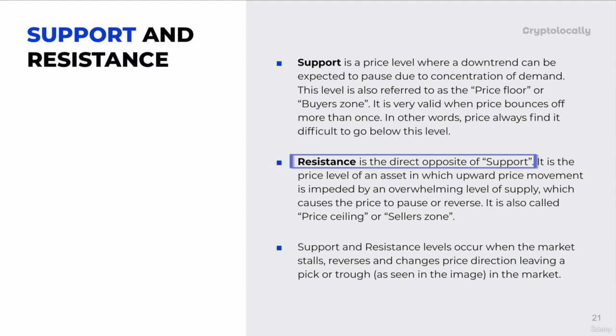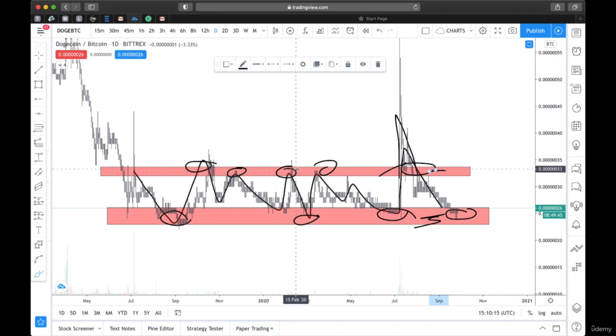So resistance is the direct opposite of support. As I said, in this scenario you can see that the resistance always pushes the price down, support pushes the price up. If support is concentration of demand, resistance will be concentration of supply, and once supply is higher than demand, price tends to drop. We already discussed the effect of supply and demand on price. So when supply is more than demand, price drops, and that's the resistance level. When demand is higher than supply, price will rise, which is the support level.